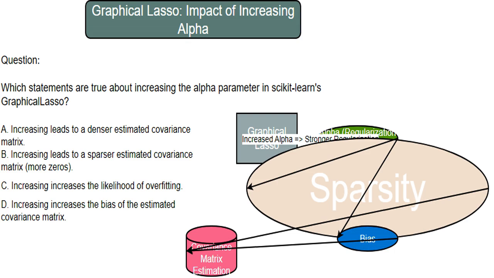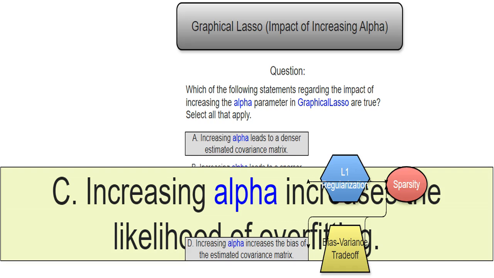L1 regularization, short for L1 penalty, is a type of regularization technique used in machine learning to prevent overfitting. It adds a penalty to the loss function proportional to the absolute values of the model's coefficients. In the context of graphical lasso, a higher alpha means a stronger L1 penalty applied to the precision matrix. This encourages sparsity in the model, meaning more of the coefficients get shrunk towards zero.